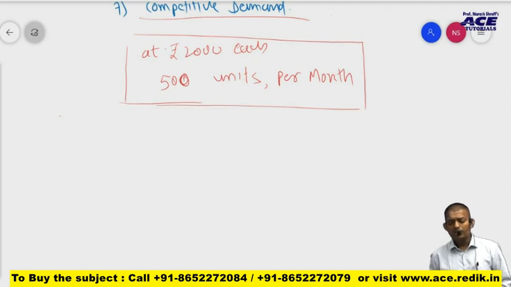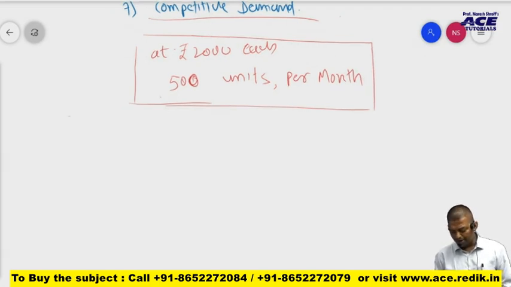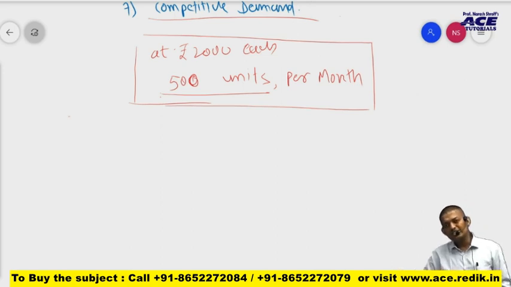Tell me, will this demand of 500 units always be the same throughout, say, for a lifetime? It will always be 500 per month? No, no. It gets affected.